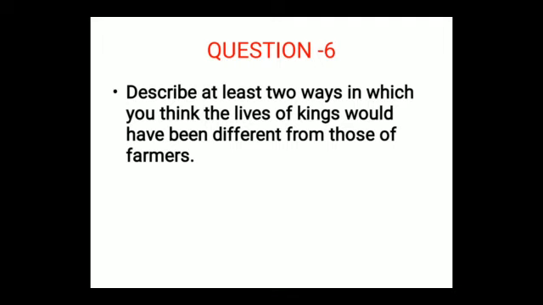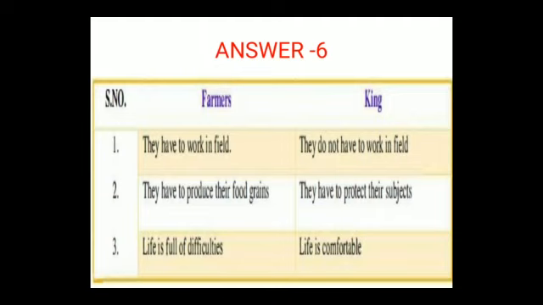Describe at least two ways in which you think the lives of kings would have been different from those of farmers. So we have to describe at least two ways, we have to list at least two ways in which the lives of kings was different from the life of farmers. So let us make a table first. We will make a table. One side we will write farmers and one side we will do king.